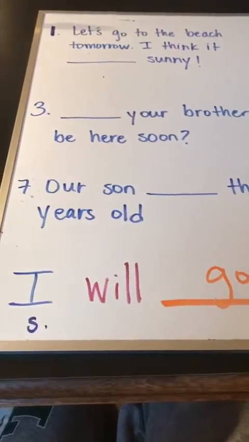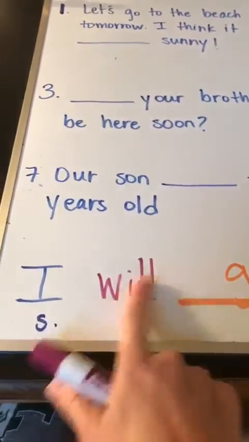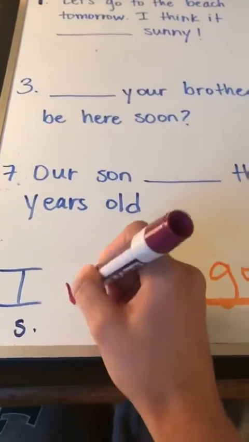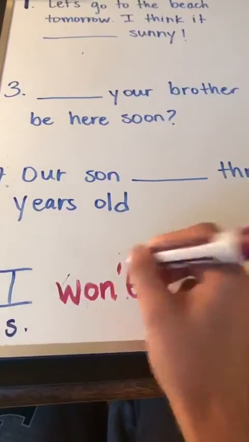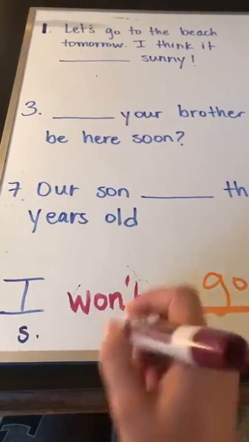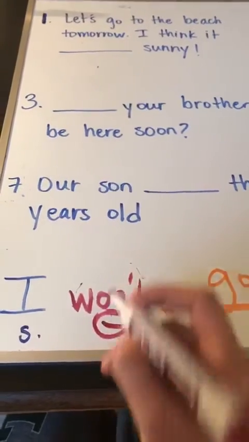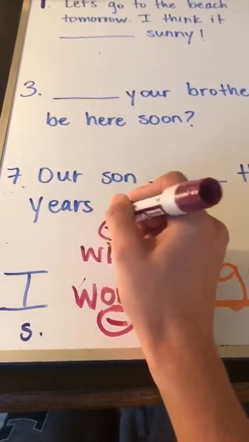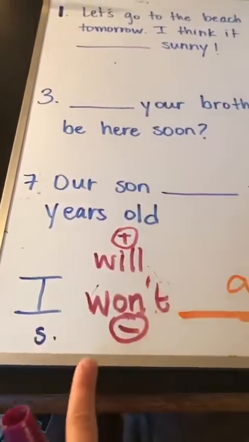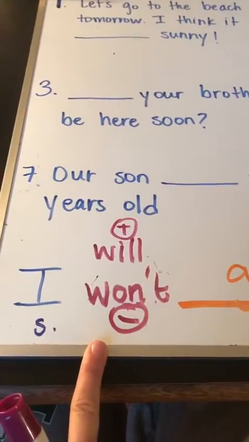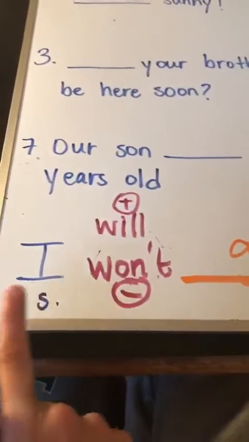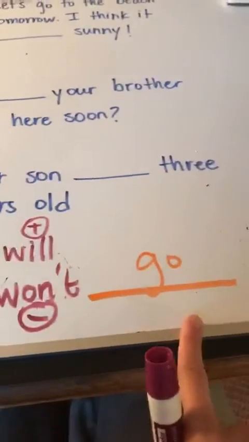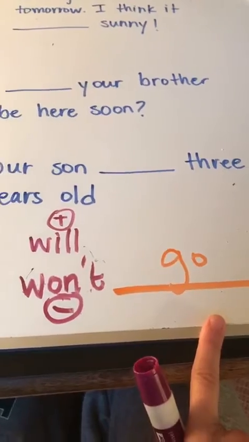If the sentence is negative in the future, we use I, the subject, won't. Won't is the negative. Okay? So we have will is the affirmative, and won't is the negative. So we need subject, will or won't, and the verb at the end.